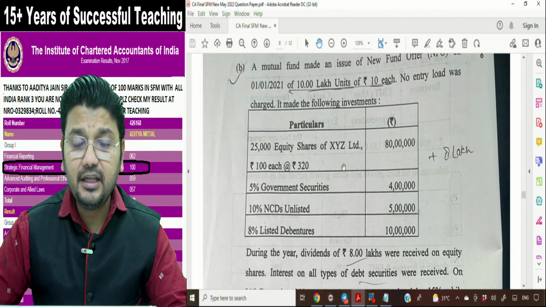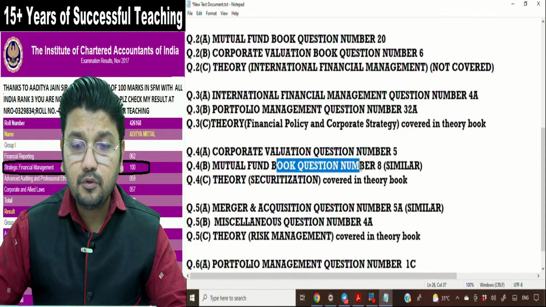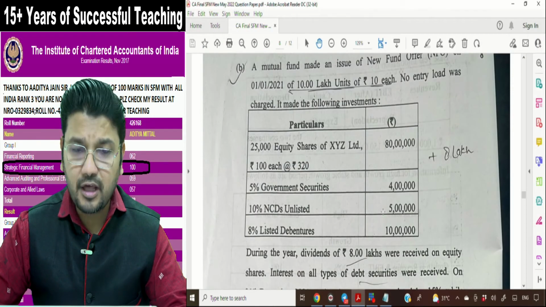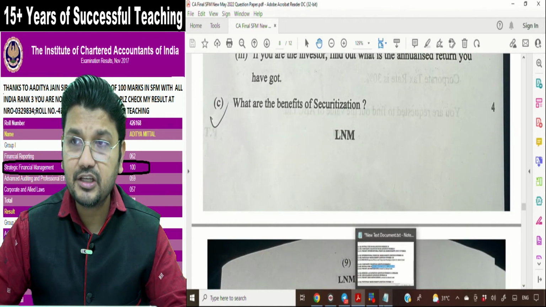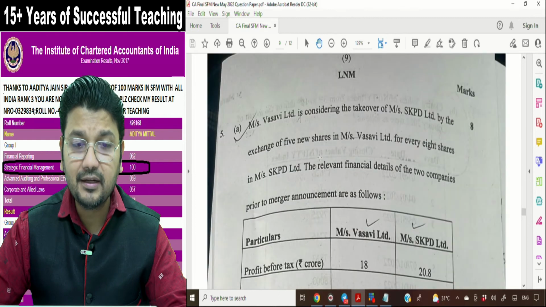Again the B part is from mutual fund. Question number 8 is similar. A few portions are conceptual but 50% of the part is similar. Benefits of securitization, again it is covered in our theory part.